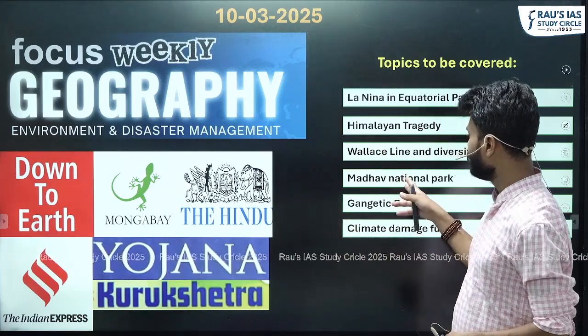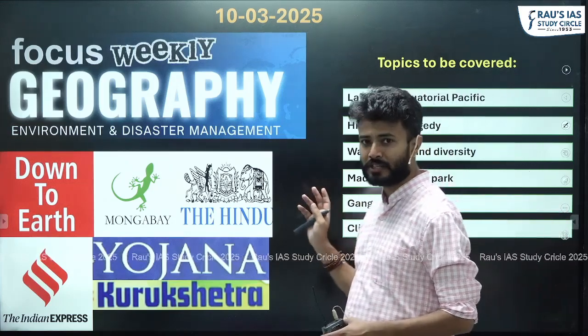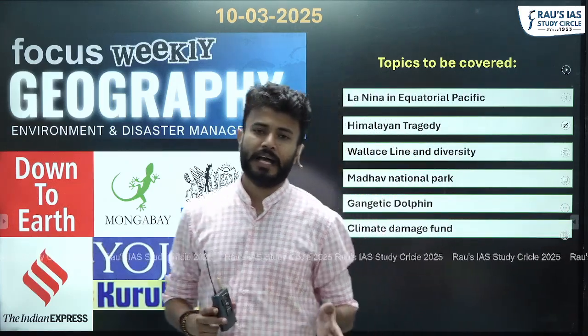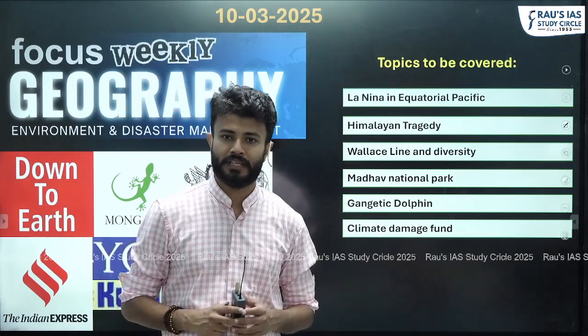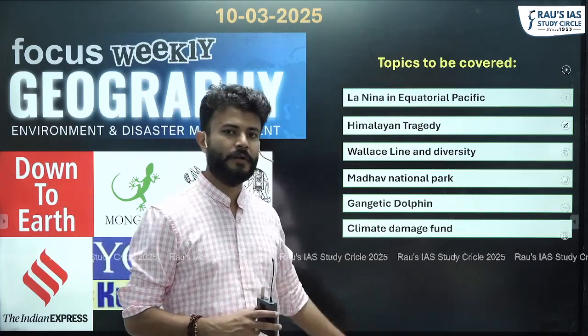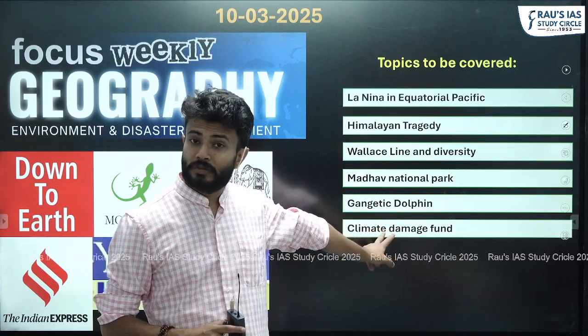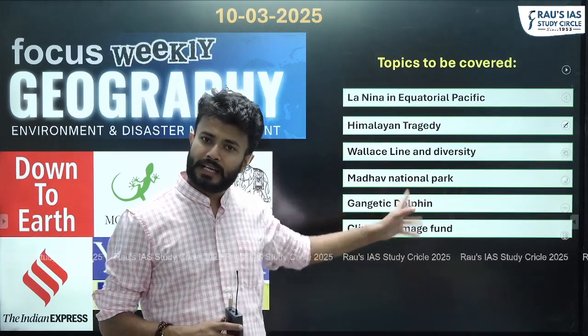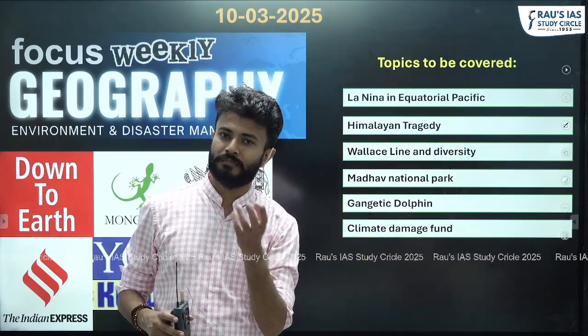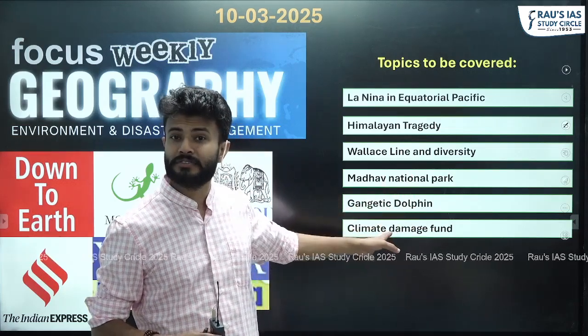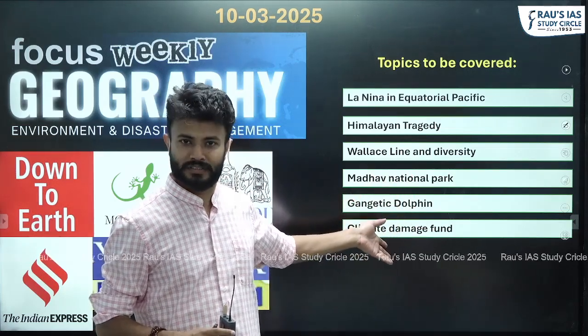We'll discuss the important key facts related to the Madhav National Park because recently it has been named as the Tiger Reserve in Madhya Pradesh. So we'll discuss those facts also. Then the next topic is the Gangetic dolphin, the national aquatic animal. And again, because we know that wildlife species are very important, this species is endangered in the IUCN list. So obviously we have to discuss this, right?